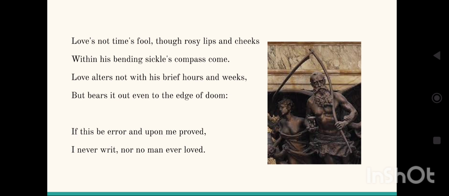If this be error and upon me proved. So he's so confident in his conviction that he goes on saying that if whatever I wrote about love is proved wrong, if anyone comes and proves me wrong, I will just take all my writings and everything back. I will accept. I will just announce that I haven't written anything till now.